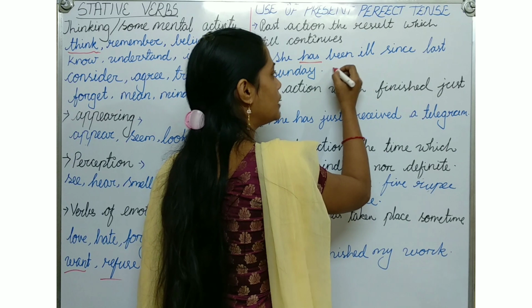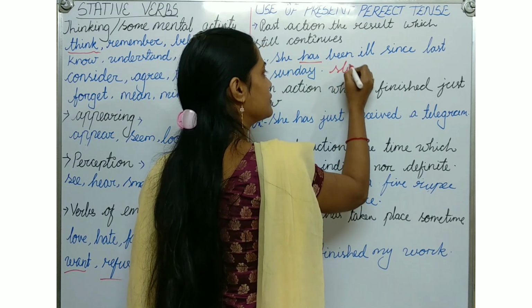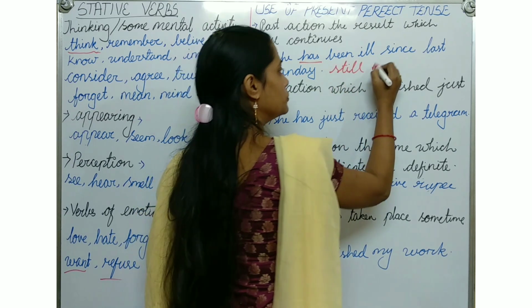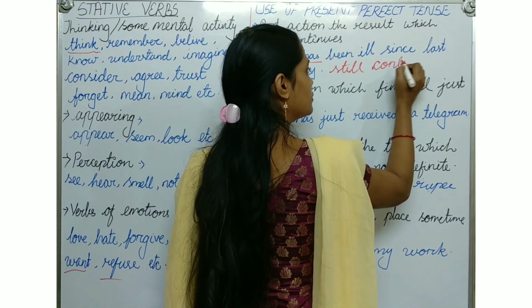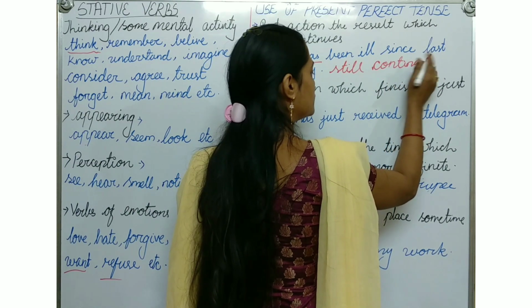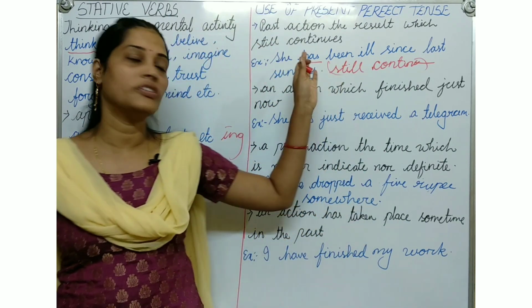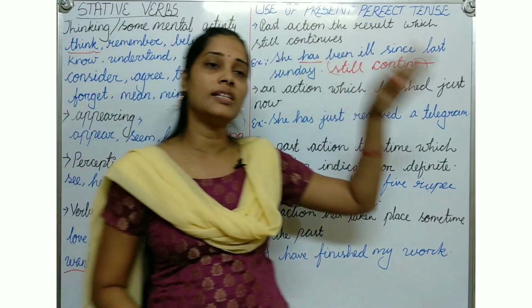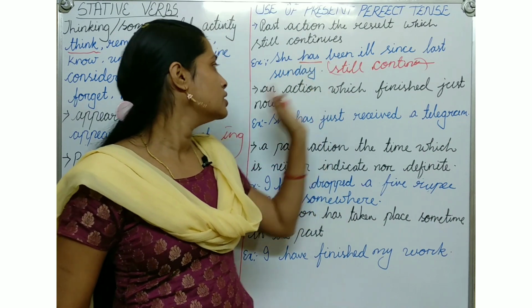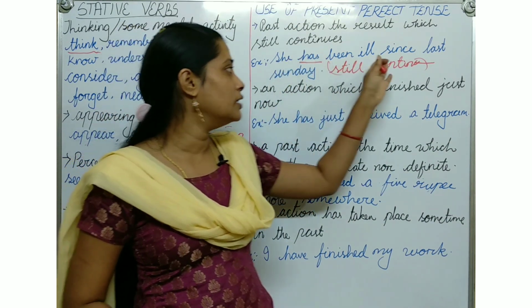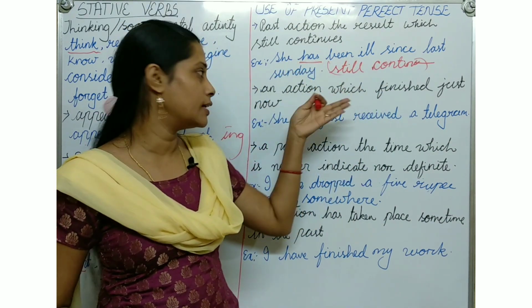It still continues, so we can't say that it is completely finished. We can say she is still in bed. She is ill. So she has been ill since last Sunday.